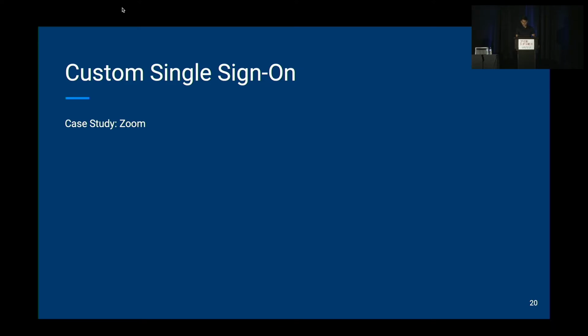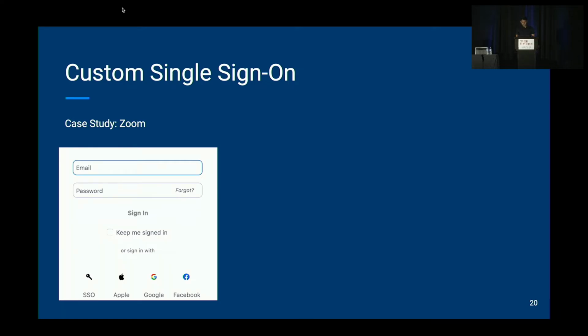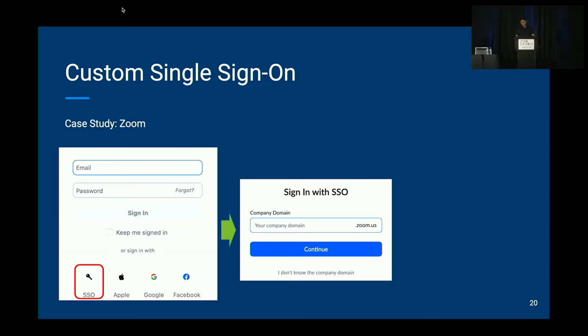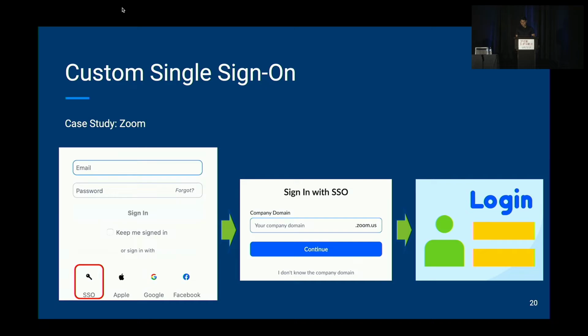Let me explain this with Zoom as the case study. So this is the login page of Zoom, where you have the traditional single sign-on, and you have the custom single sign-on. If you click on the custom single sign-on option, you will be taken to a page where you have to provide your company's endpoint details. Once you provide the details, you will be taken to your company's SSO endpoint. If you provide the login information, you will be redirected to a Zoom account, which is managed by your company. So what this means is that anyone can host an IDP and configure it to work with Zoom or a service that supports custom single sign-on.